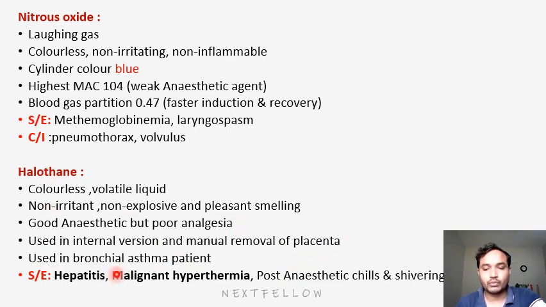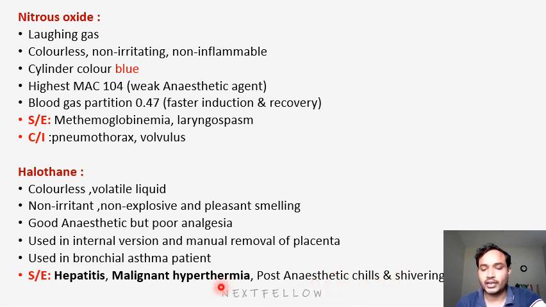Next, it is used in bronchial asthma patients because it is a bronchodilator, so we can use it in bronchial asthma patients. Side effects will be mainly halothane. They are asking only the side effects. Halothane will induce hepatitis, malignant hyperthermia, post-anesthetic chills and shivering. It will be overcome by giving pethidine injection. By giving pethidine injection, we will overcome all these symptoms, post-anesthetic chills and shivering.